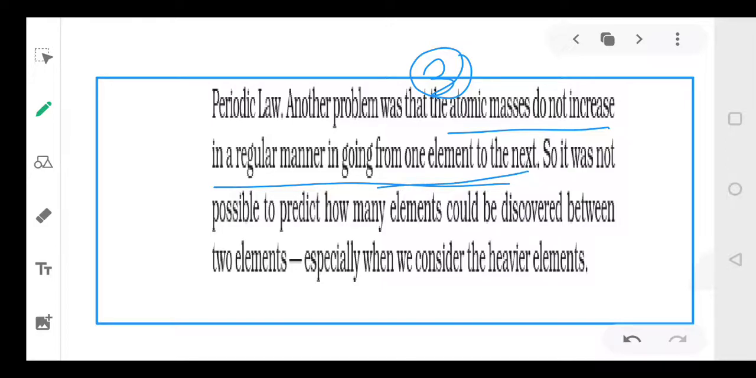So because of these three drawbacks, Mendeleev's periodic table failed, but it was the most important one. Although Mendeleev could propose all the properties well, he had three drawbacks. First, he could not specify the position of hydrogen. Second, he could not explain the position of isotopes. And third, the atomic mass does not increase in a regular fashion from one element to another.